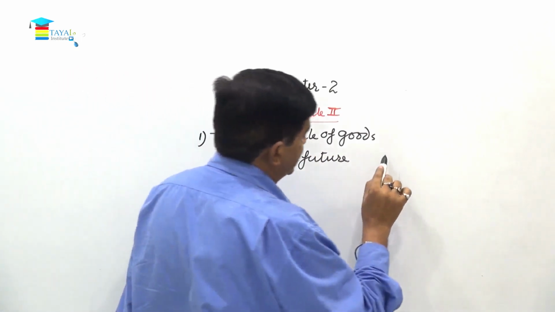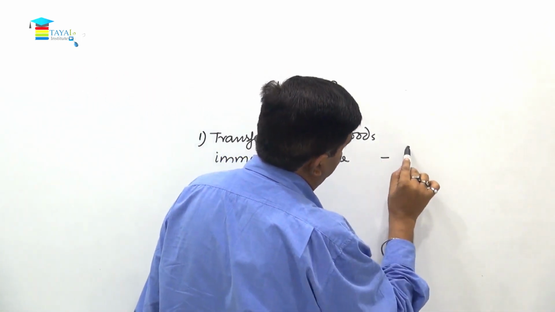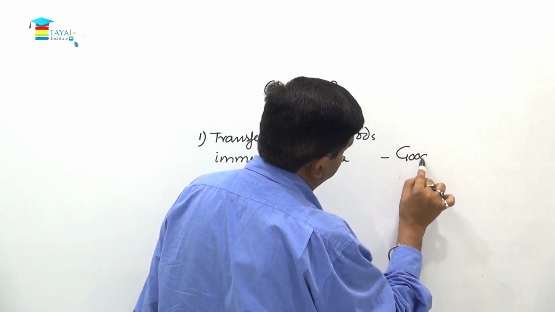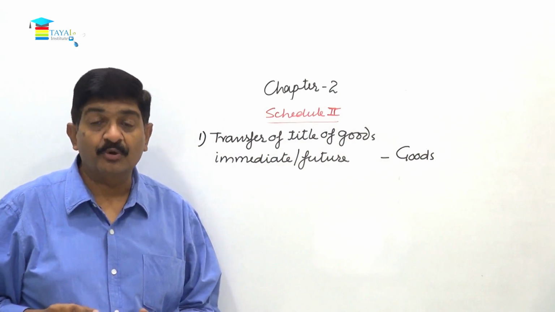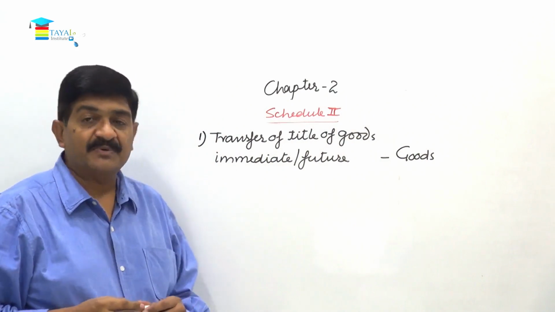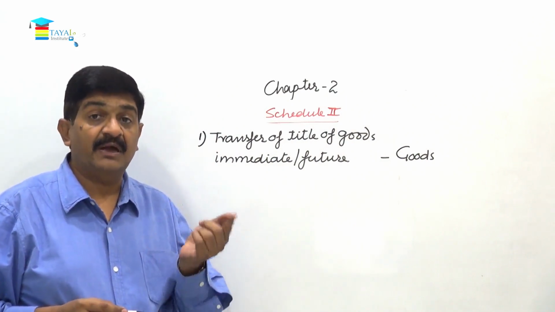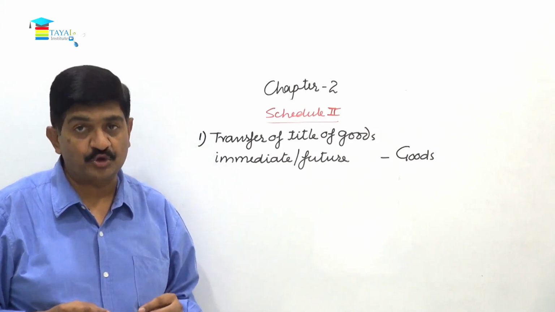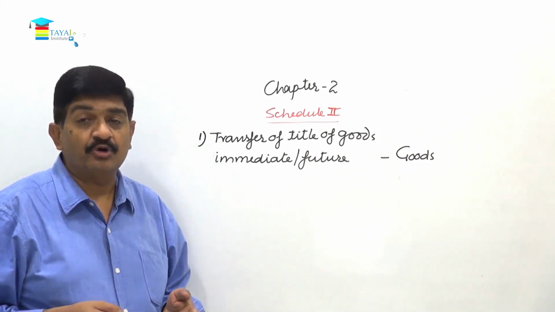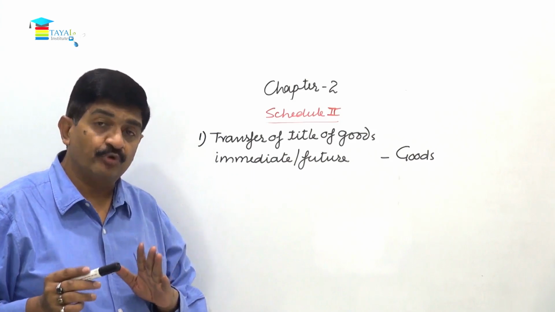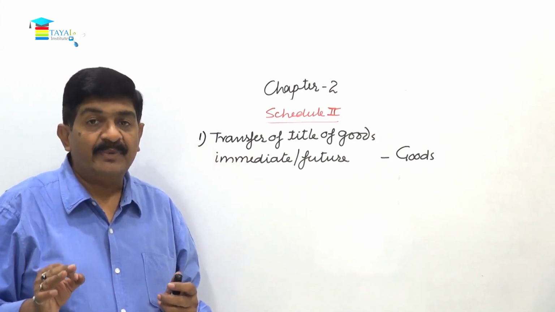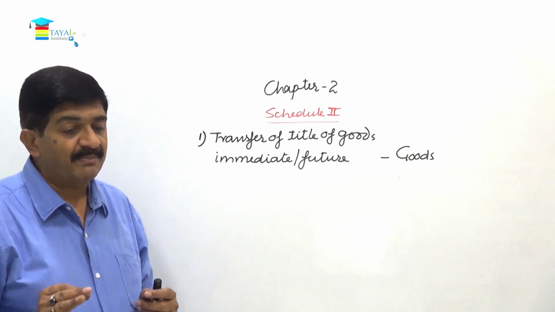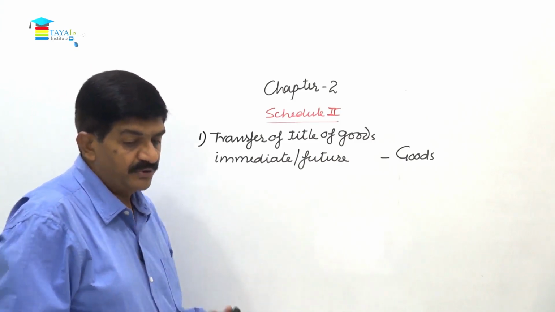This will certainly be a contract of supply of goods. I'm not talking about leasing, I'm talking about hire purchase. In case of hire purchase, the title is transferred at the end of the last installment. So as of today it is not being transferred, but it will be transferred in future. But for the purpose of GST, from the very beginning it will be treated as a supply of goods, right?